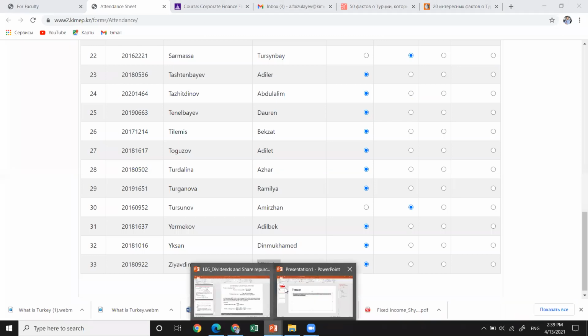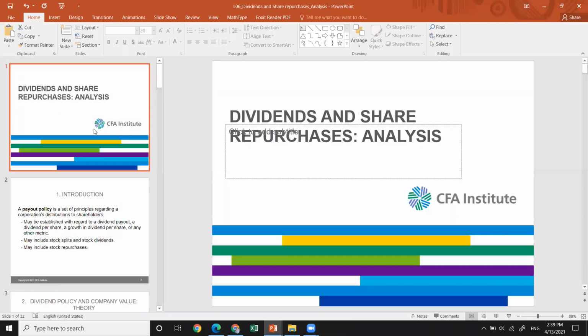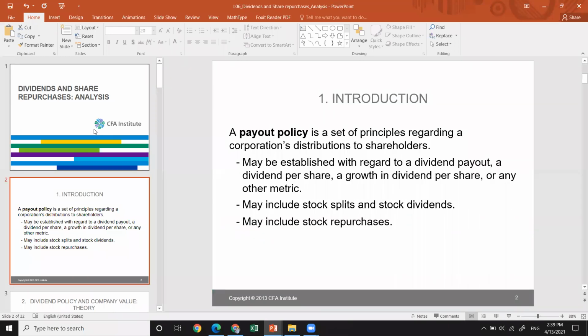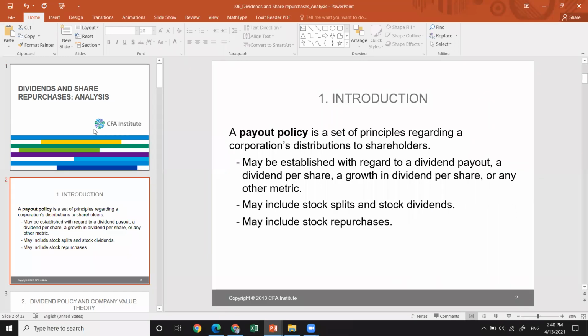Okay, let's continue with the course. Today we're going to go over the dividend and share repurchase analysis. Basically, the payout policy is the principle regarding the corporation's distribution to the shareholders. It may be established with regard to a dividend payout, dividend per share, the growth in dividend per share, or any other metric. It may include stock splits and stock dividends. It may also include stock repurchases.